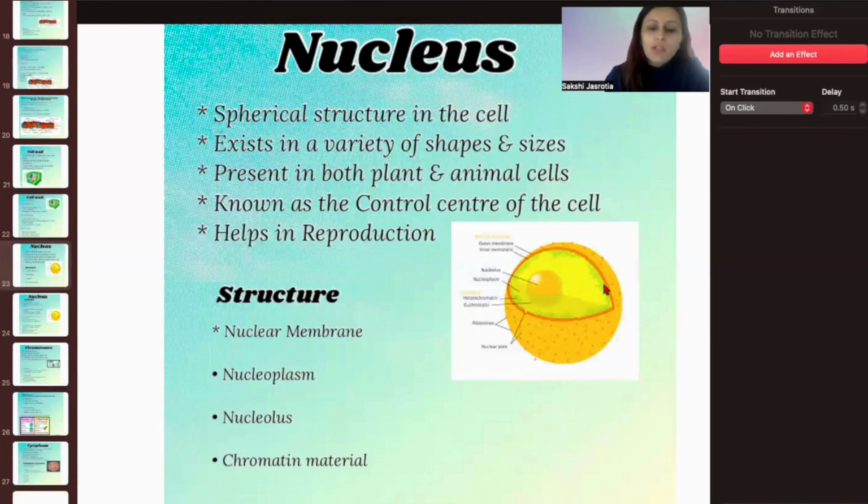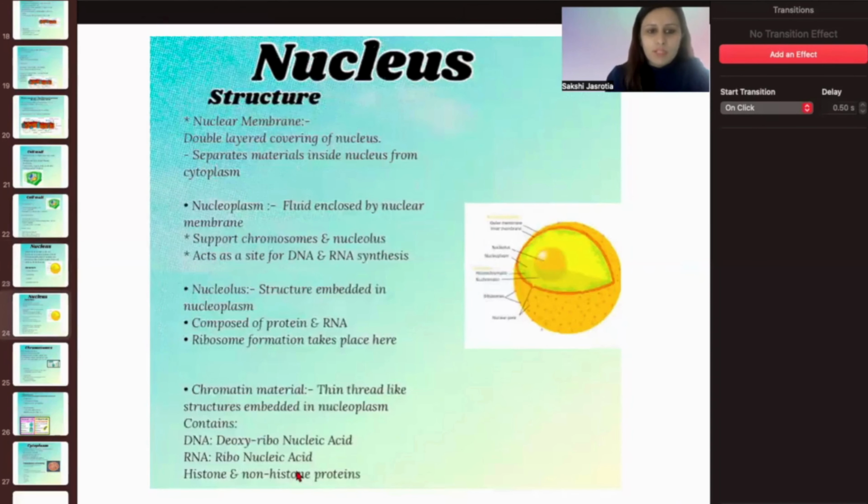Here also, this is a special demarcation for the nucleus, which is making it different from the rest of the cell. Hence, there is also a thin nuclear membrane present, right? उसके अंदर अपना एक न्यूक्लियोप्लाज्म है. Nucleoplasm is the fluid which is present inside. There is nucleolus and the chromatin material.